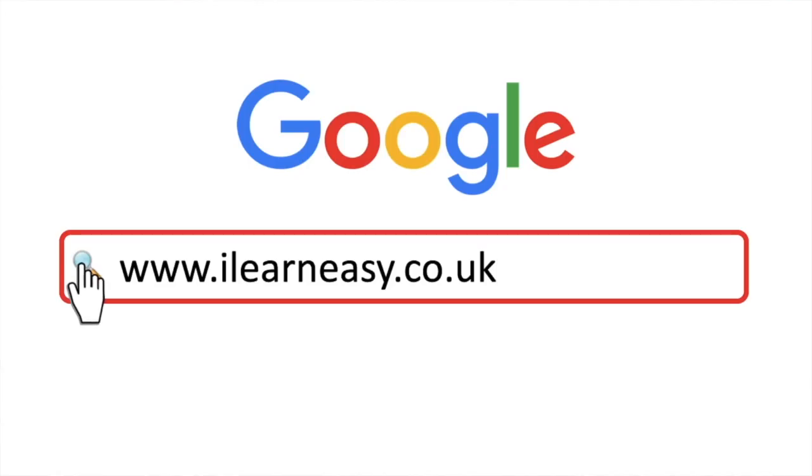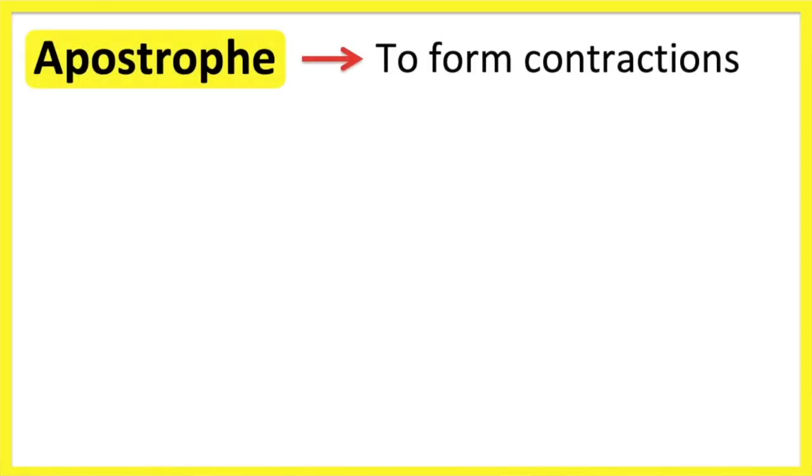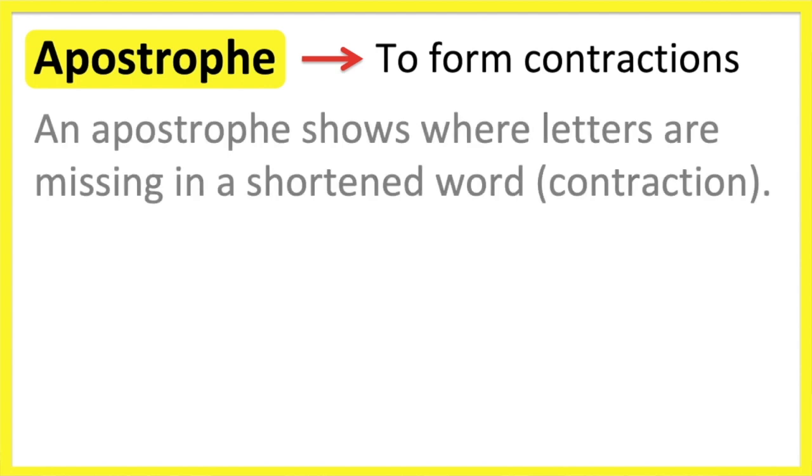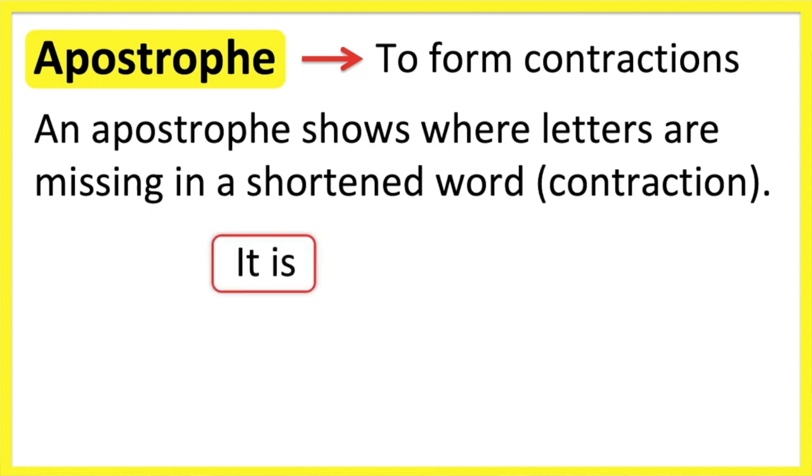An apostrophe can be used to form contractions. A contraction is a shortened version of a word. Contractions are commonly used in spoken and written English. We put an apostrophe to show where the letters are missing. For example, it is becomes it's. The apostrophe is put in place of the missing letter I.